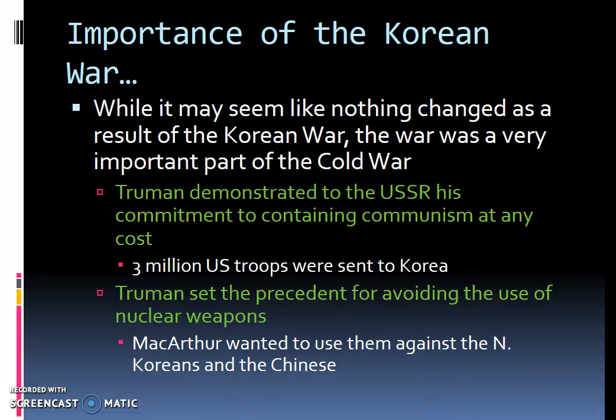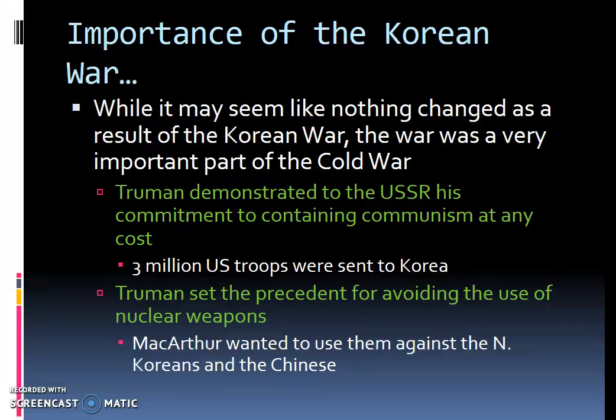So while it may seem like nothing changed as a result of the Korean War, the war was actually a very important part of the Cold War in general. First of all, Truman demonstrated to the Soviet Union his commitment to containing communism at any cost. Remember, he sent 3 million U.S. troops to Korea in order to fight to stop communism from spreading to South Korea.